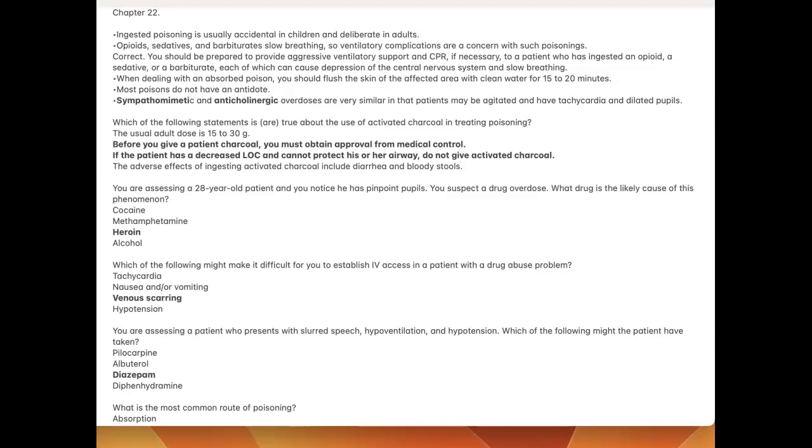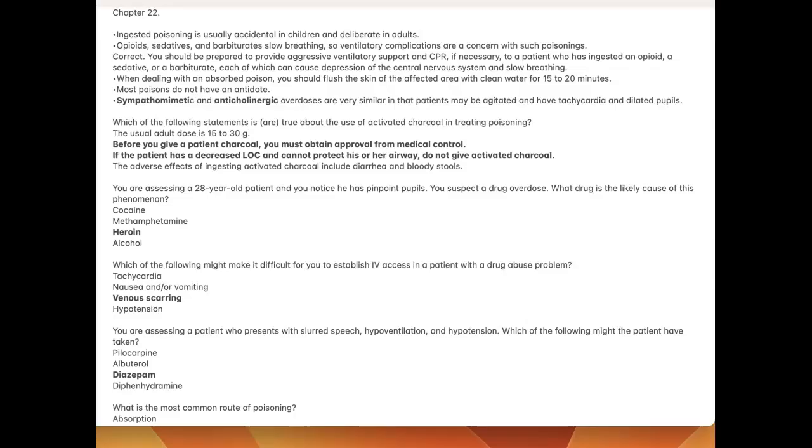When dealing with an absorbed poison, you should flush the skin of the affected area with clean water for 15 to 20 minutes. Most poisons do not have an antidote. Sympathomimetic and anticholinergic overdoses are similar in that patients may be agitated and have tachycardia and dilated pupils. Which of the following statements is true about the use of activated charcoal in treating poisoning? Two things. Before you give a patient charcoal, you must obtain approval from medical control, and if the patient has a decreased LOC and cannot protect his or her airway, do not give activated charcoal.